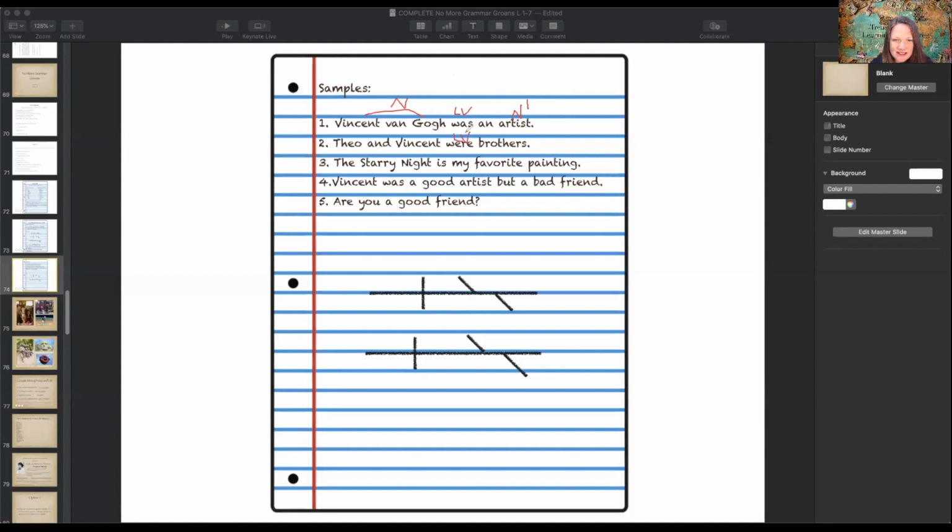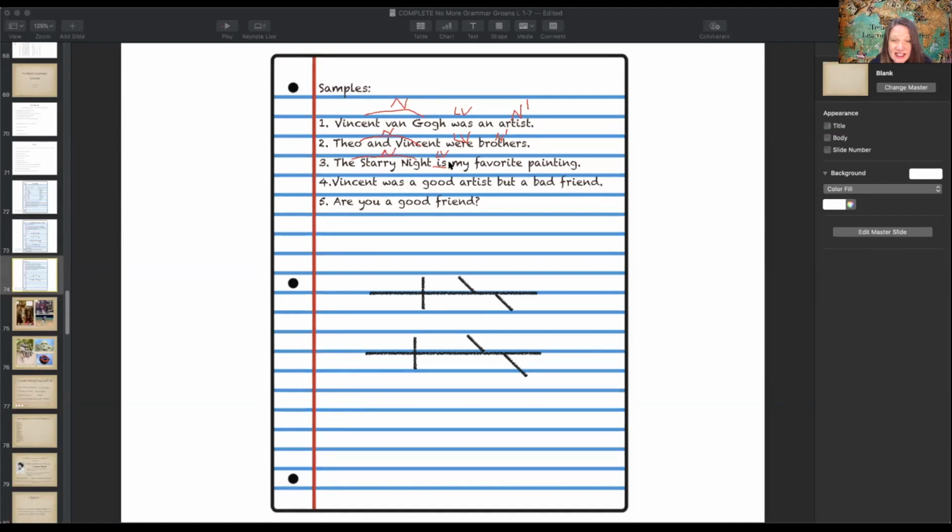Theo and Vincent were brothers. Linking verb is were. Theo, Vincent, 2 subjects. Brothers, noun 1. Number 3, The Starry Night is my favorite painting. Is, linking verb. Starry Night. I don't really know for sure what the exact title of that painting is.